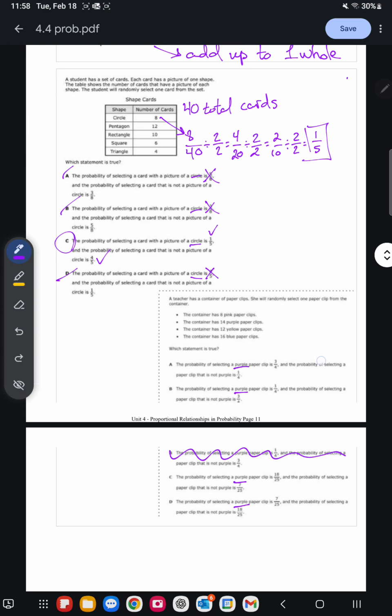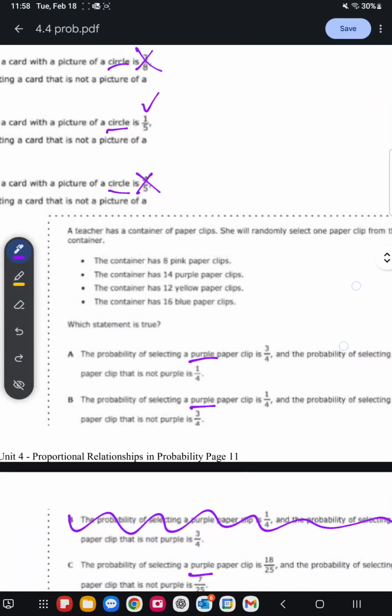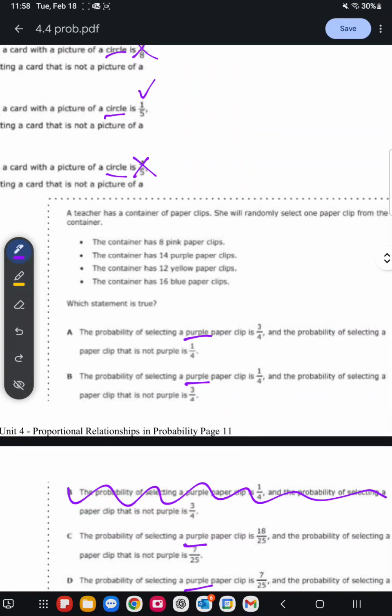So we need to figure out the total number of paper clips first. Let's see, 8 plus 12 is 20. 14 plus 16 is 30. 20 plus 30 is 50.